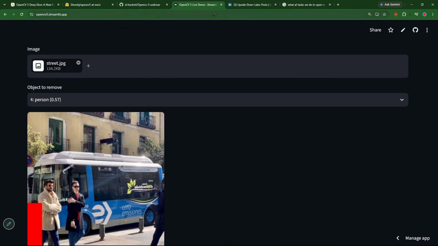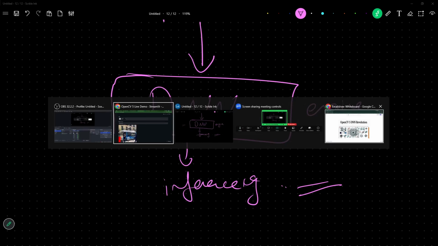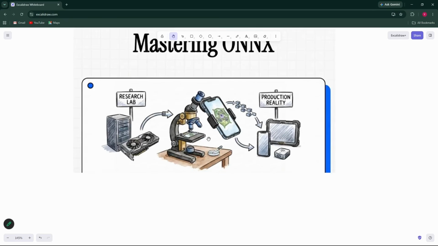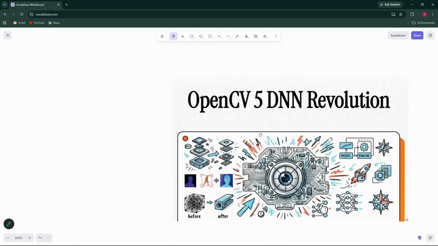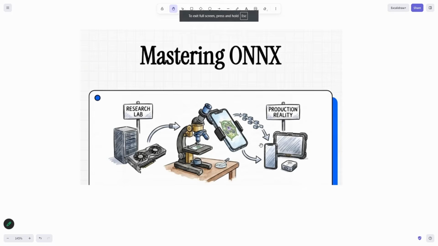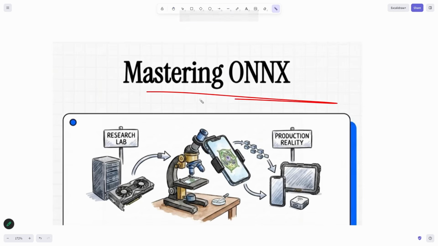Now we will go ahead and understand very important things, which is ONNX and deep neural network engine. Okay, two things. Now, what is ONNX? The full form of ONNX is Open Neural Network Exchange. What do I mean by that?